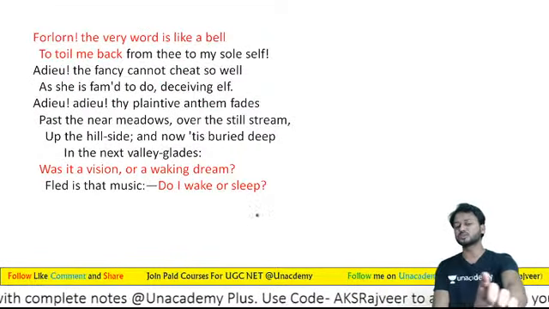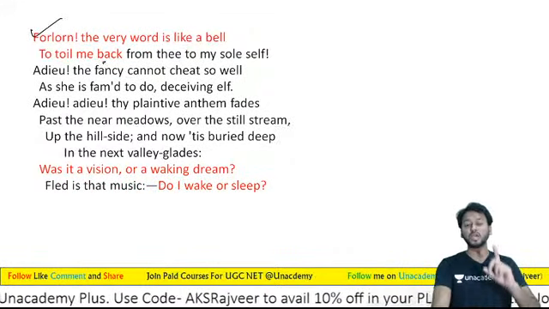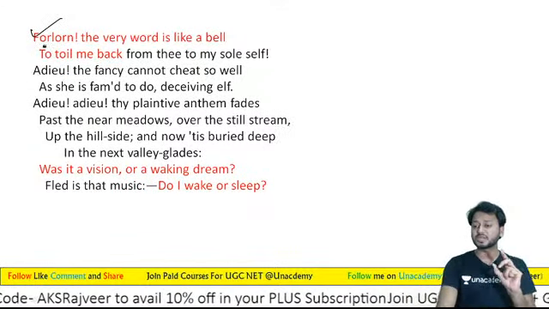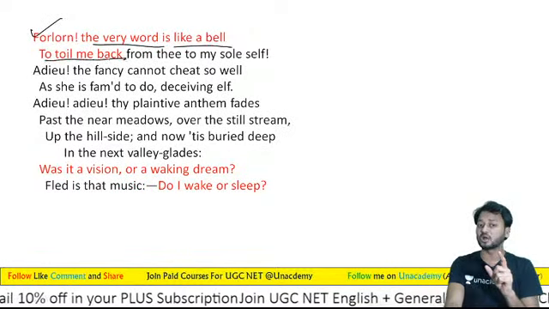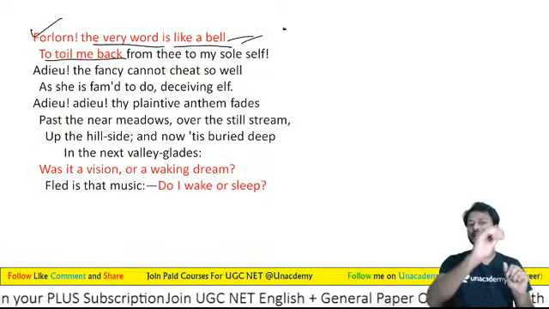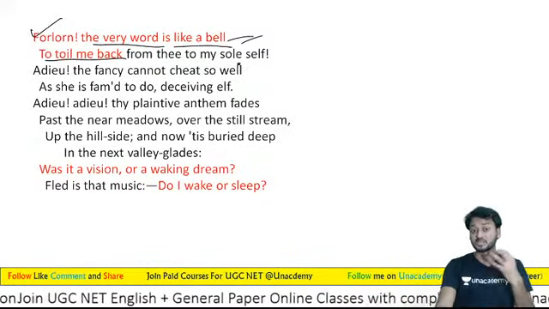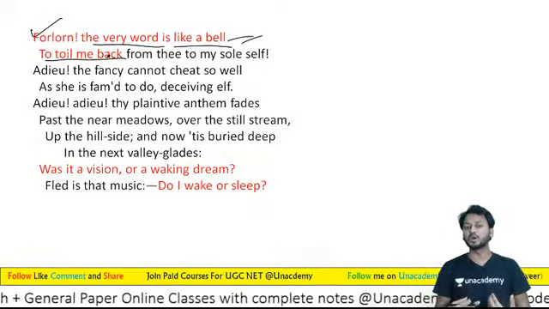And now let us see the next stanza. Forlorn, the very word is like a bell. Now, after remembering this particular word forlorn, the very word is like a bell to call me back. These lines come in your exam. And now, from thee to my sole self, the word forlorn tolls me back from thee to my sole self.